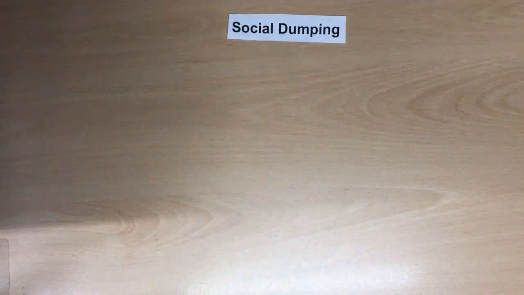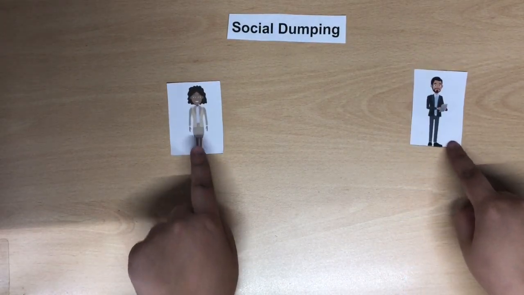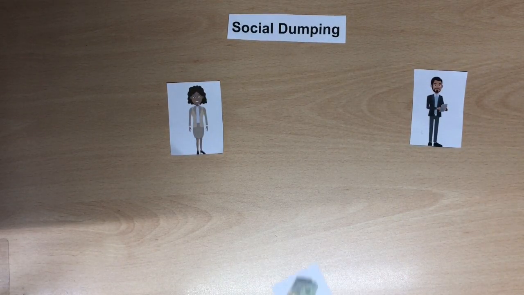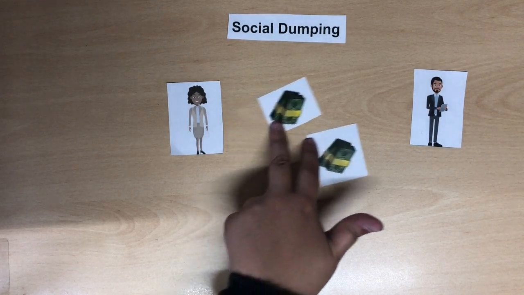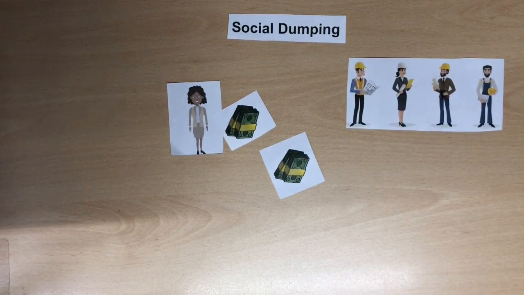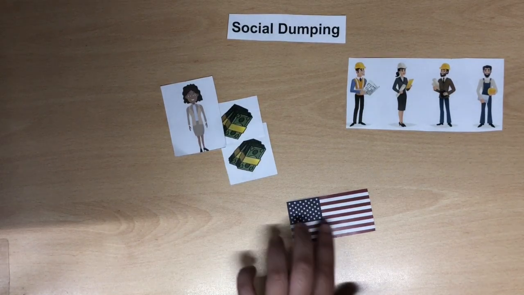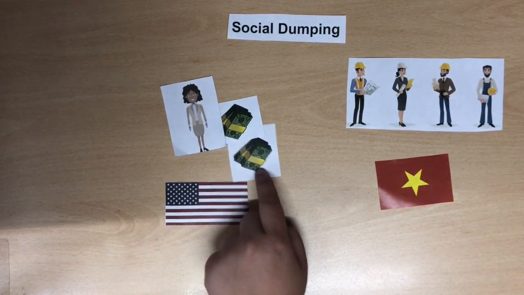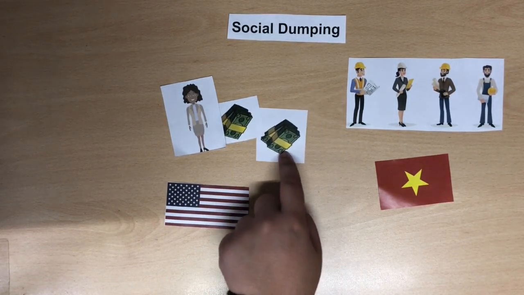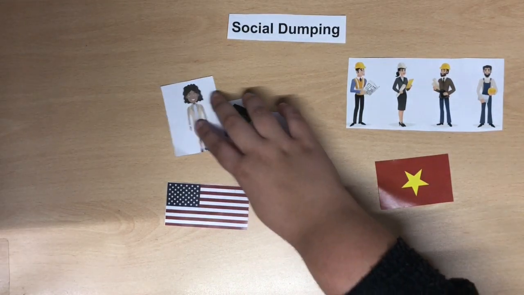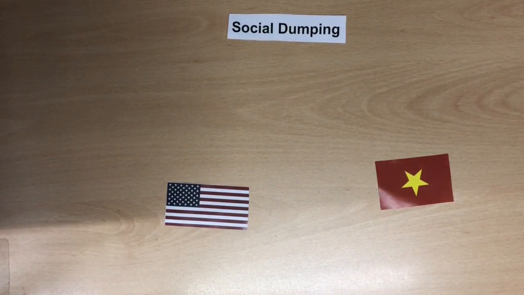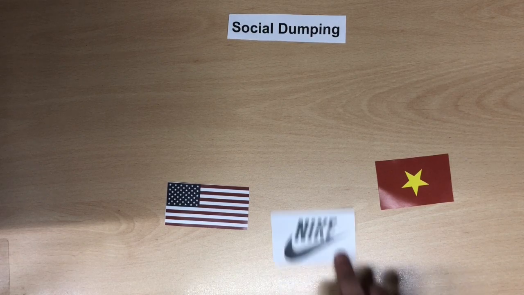A problem that currently exists with wages and international trade is social dumping. Social dumping is a practice of employers using cheaper labor than that which exists in their country of origin. This can be done in two ways. One, by employing migrant workers who will work for lower wages in the importing country, or two, by moving production to countries with lower labor and wage standards. For the purpose of this video, we will focus on the latter case.